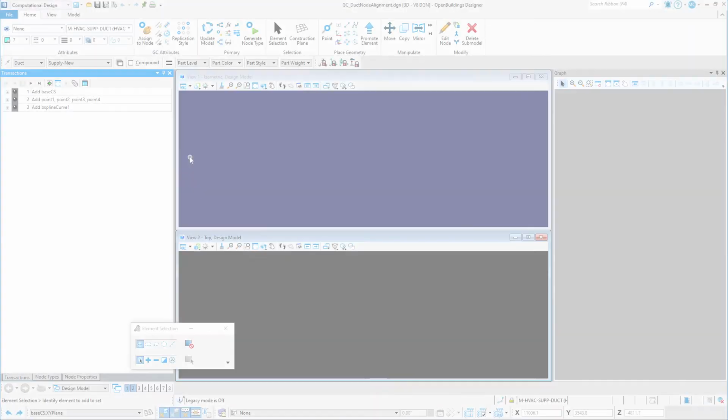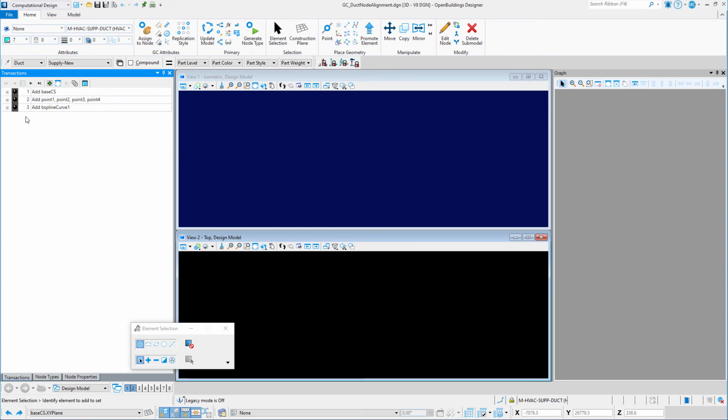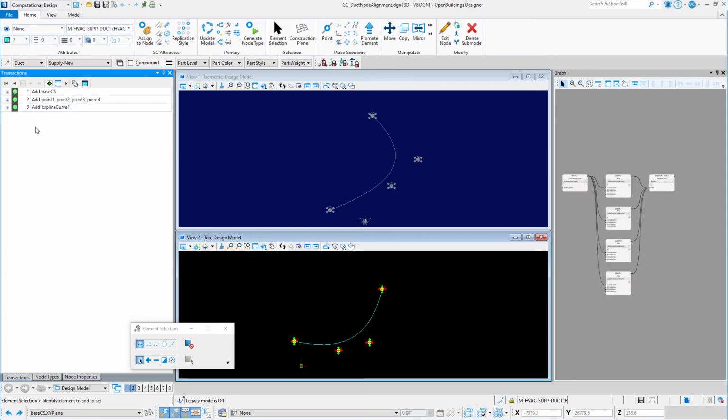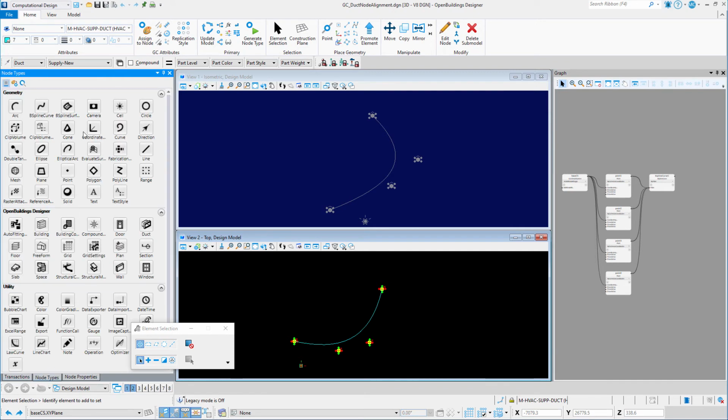Now let's look at a different example. This might be used in a tunnel that is following an alignment, for instance. So I have created a B-spline curve that is controlled by 4 points. Now, as we have seen, the technique for placing a route of ductwork is by points. So first I will need some points that follow the curve.